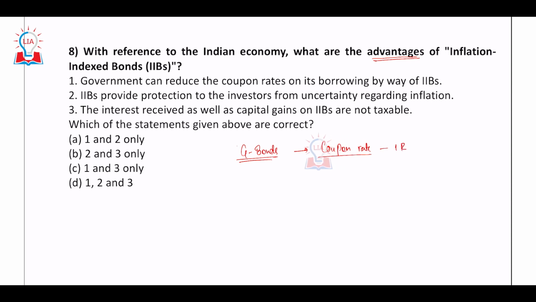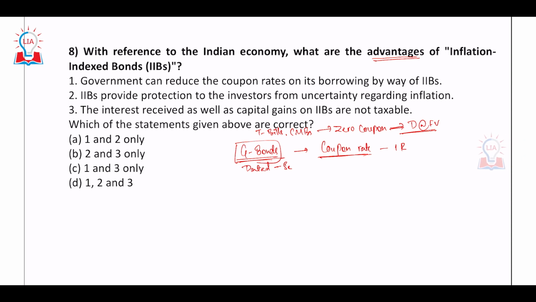Remember, among the government bonds, the T-bills and CMBs, which are short term, have zero coupon rate, in the sense that they are the ones which are available at a discount to face value. But the government bonds or the dated securities have a coupon rate, basically the interest rate on the bond.